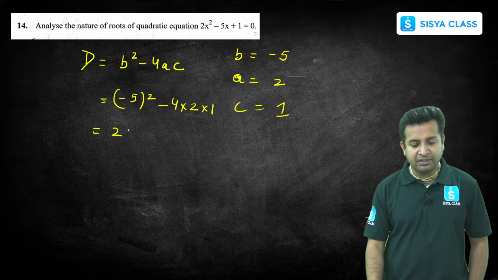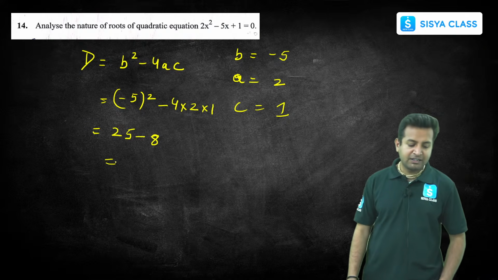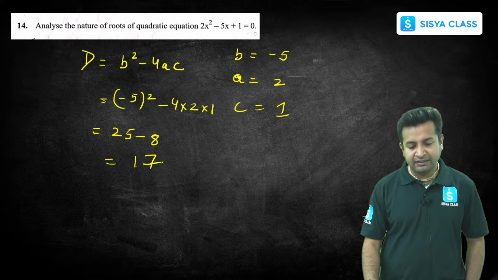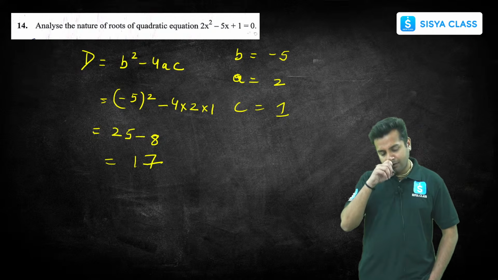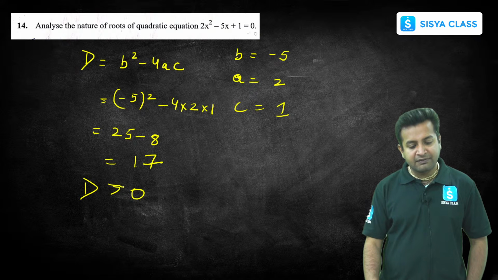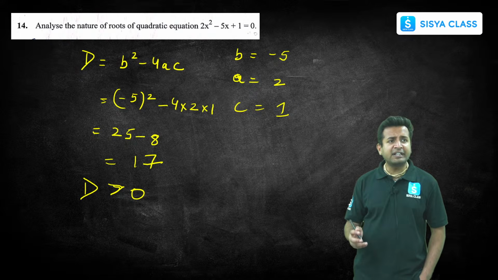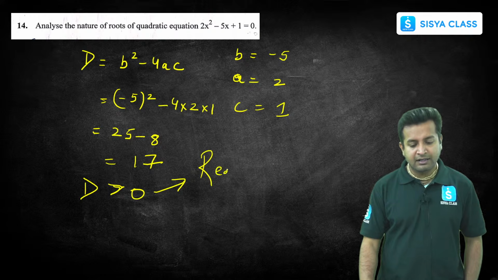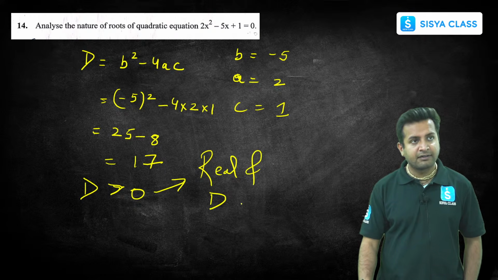So this is 25 minus 8, which is 17. So the value of D is greater than 0. So definitely we are going to say the roots will be real and distinct, right? Easy question.